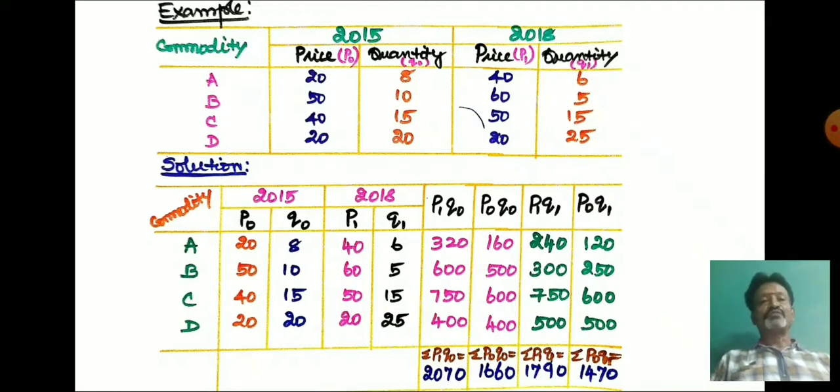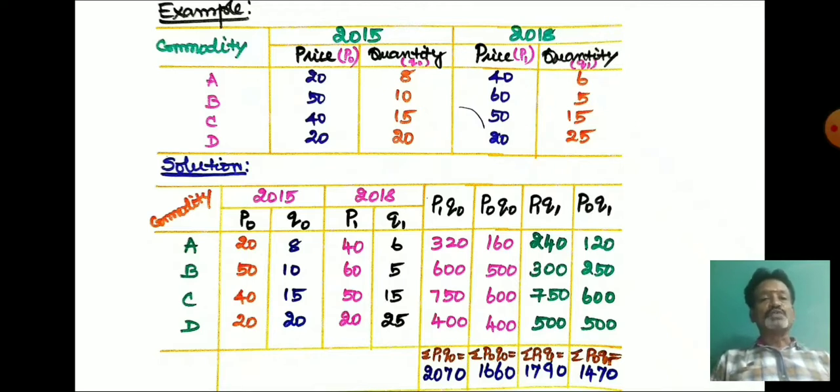So first you can make 4 columns. First column P1 Q0, second column P0 Q0, third column P1 Q1 and the fourth column P0 Q1. So here P1 Q0 represents the current year prices multiplied by the base year quantity, right? P1 Q0 means current year prices, that is prices in 2018, should be multiplied with the quantity in 2015.